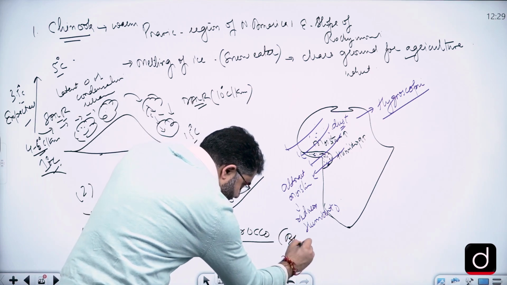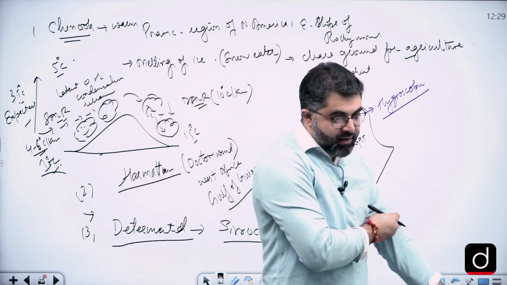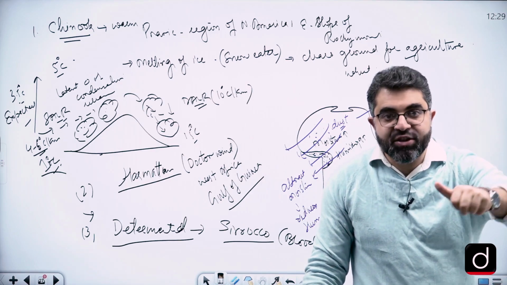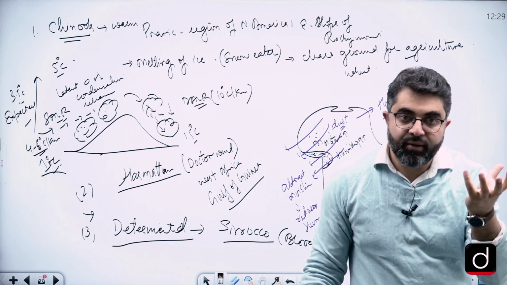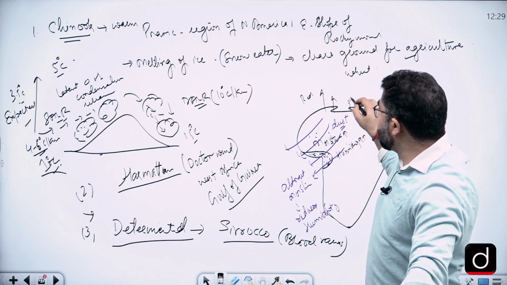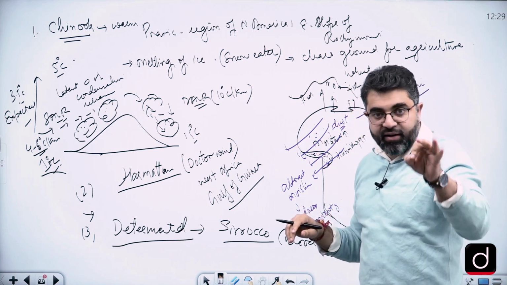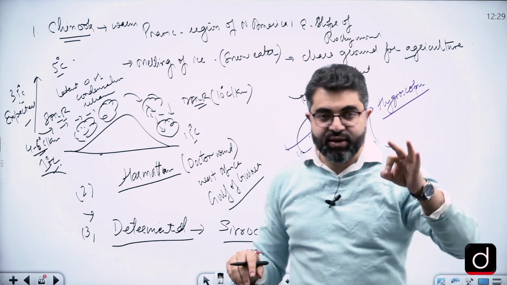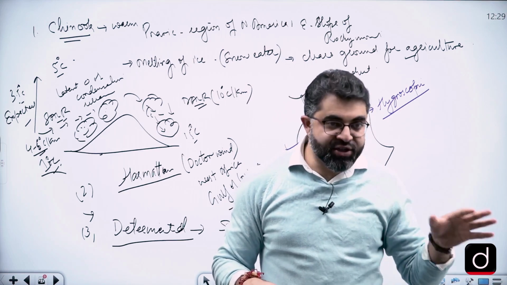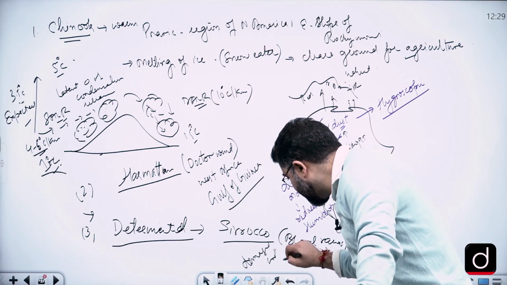Sirocco brings blood rains in the Mediterranean region. What do we mean by blood rains? Red sand particles get mixed with rain droplets, right? From the northern Sahara they blow towards the Mediterranean region, so there are red sand particles. When red sand particles get mixed with it and raindrops come, it is reddish in appearance, right? But that raindrop which contains sand can pierce through our leaf and can damage the standing crops. So it damages crops.